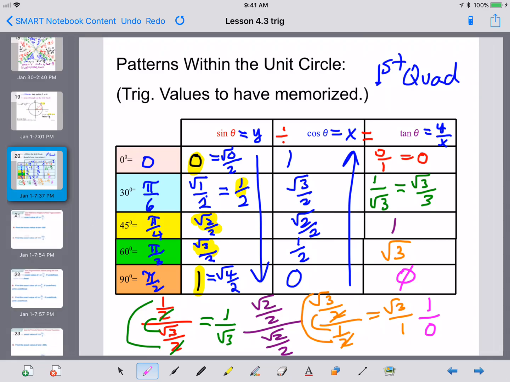Now that we've seen this pattern for the first quadrant, you can use these patterns for all the other quadrants. Just remember you're always looking for how far away from the x-axis you are. Let's look at using these to answer some questions.